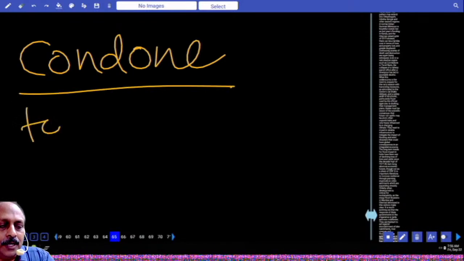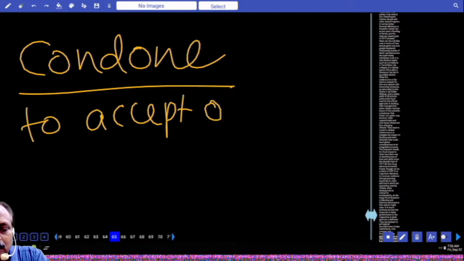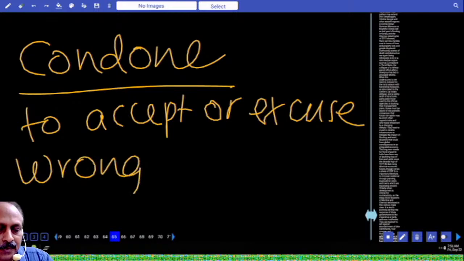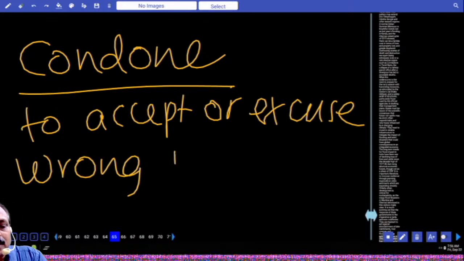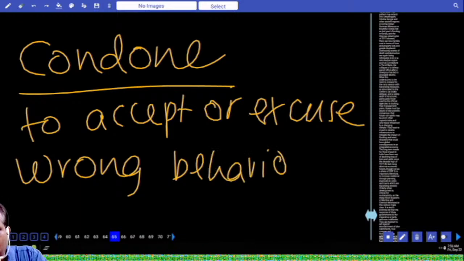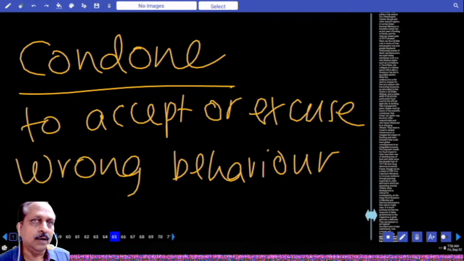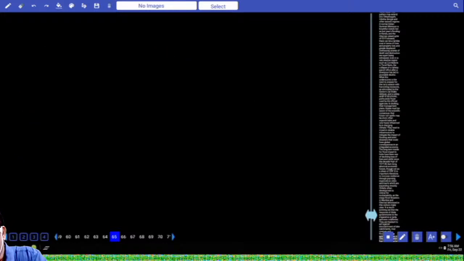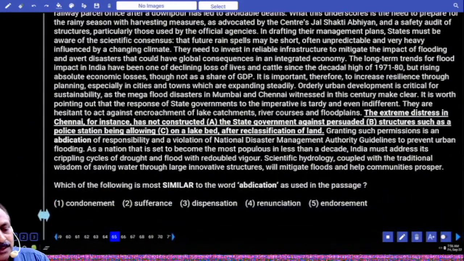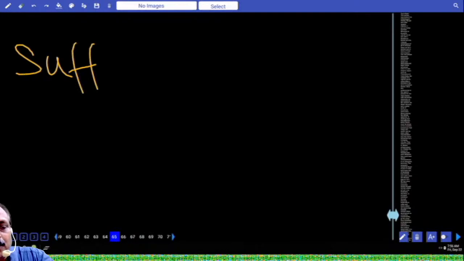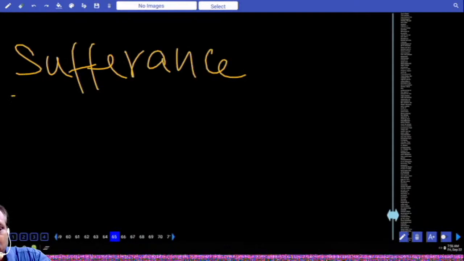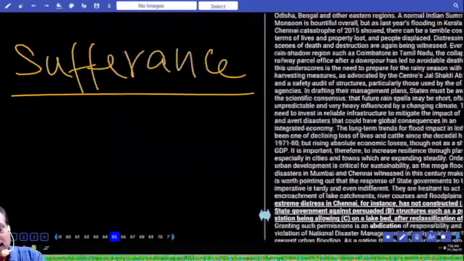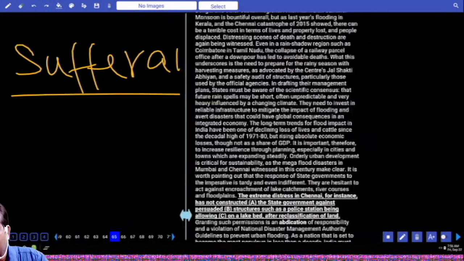Condone means to accept or excuse a wrong behavior. You can also use the word forgive, to accept or excuse a wrong behavior, condone. We also use the word forgive. What is the next word here? Sufferance. Sufferance means nothing to do with suffering. A different meaning altogether. It slipped my mind.